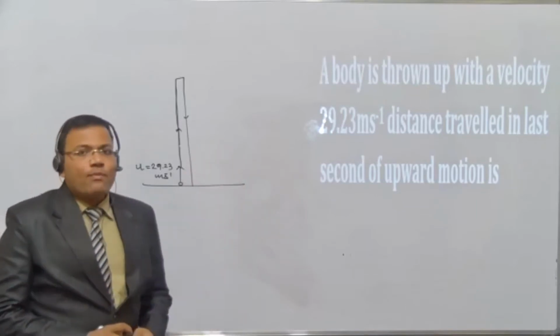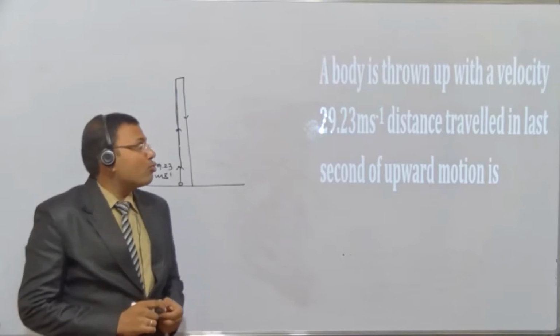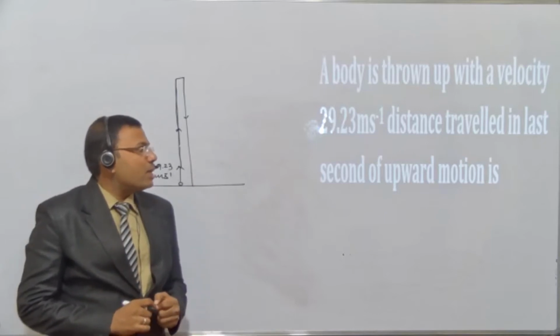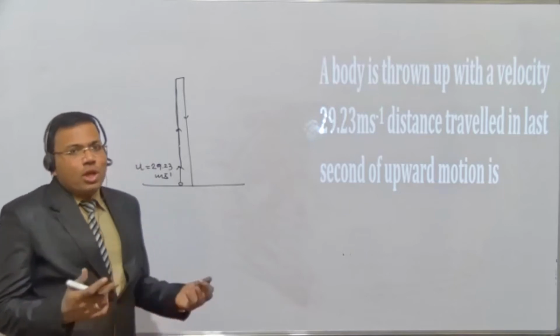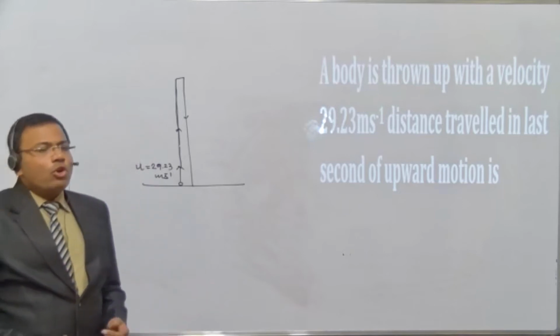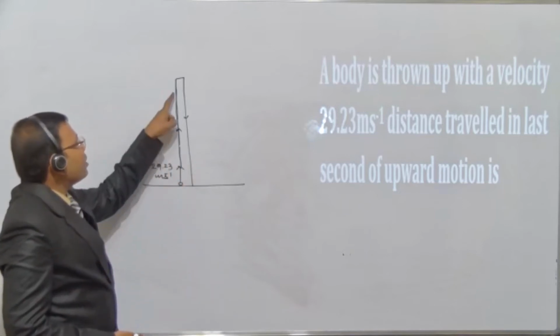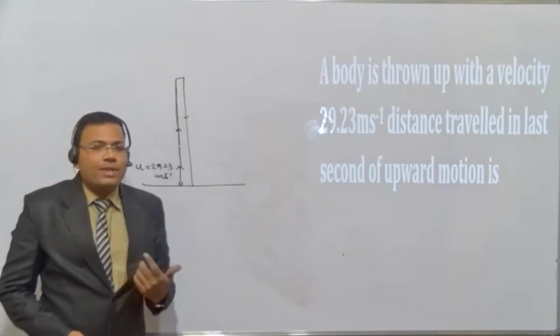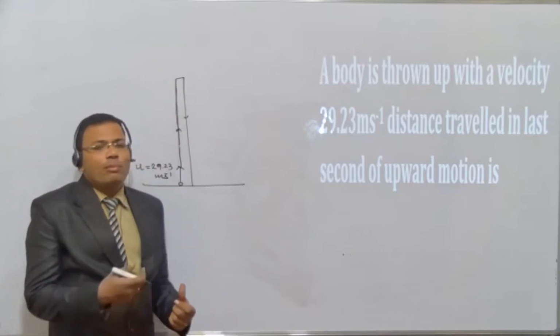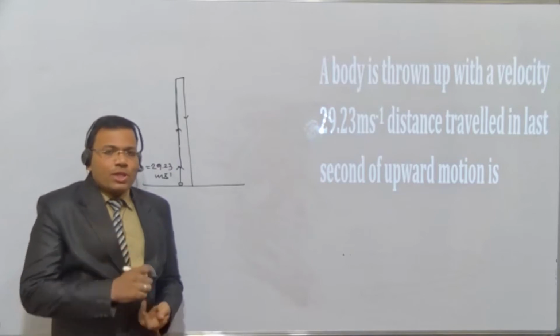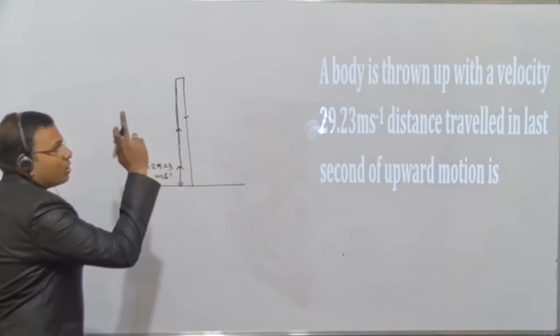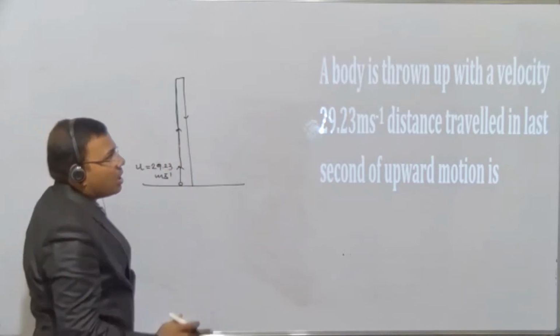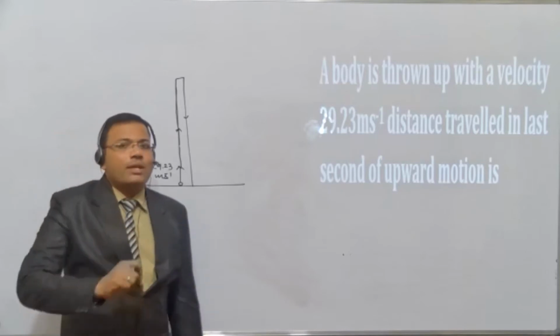The body is projected upward with the velocity 29.23 meters per second. Distance traveled in the last second of upward motion. So suppose, we don't know the time for the upward motion. Kitna time of ascent hai, we don't know. We can calculate, but I don't want to make the question complicated. The question can be solved with the distance. What the question is saying, the distance traveled in the last second of upward motion.